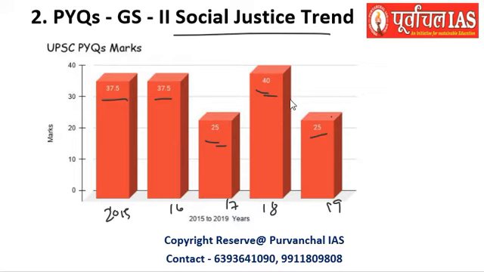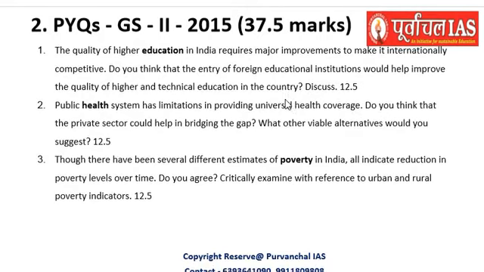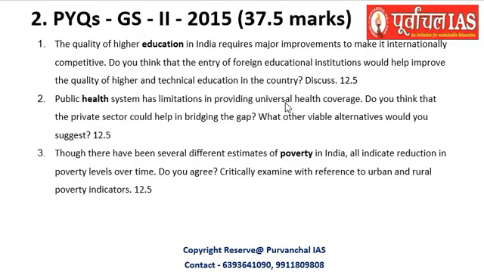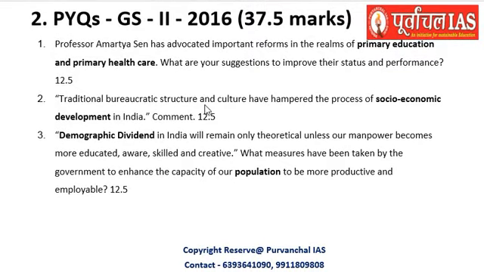So let's go through the questions and try to understand whether they are actually related. Questions which are taken here are almost directly related to the syllabus which we have seen. You can see questions related to education, health, poverty have been asked. This is from the 2015 GS2 paper. 37.5 marks worth questions were asked, and these are directly from what the syllabus says of the social justice subject.